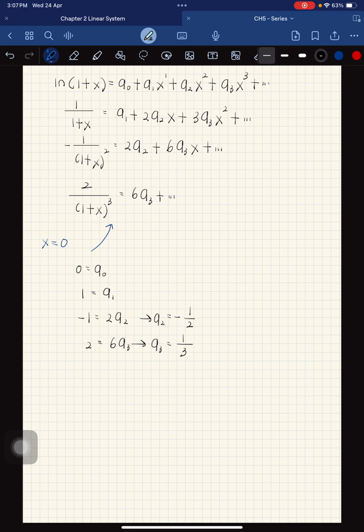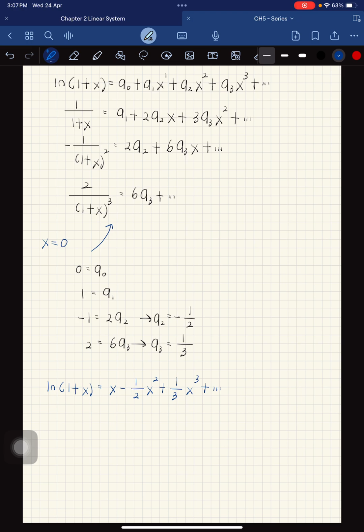Okay, so for your expansion of ln(1 + x), with a0 equal to 0, ln(1 + x) equals x minus 1 over 2 x squared plus 1 over 3 x cubed plus and so on. Okay, so we get this answer.